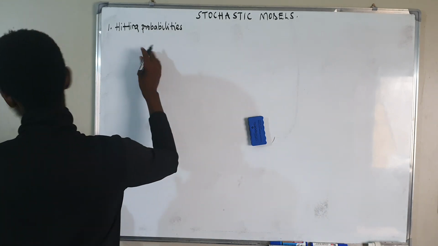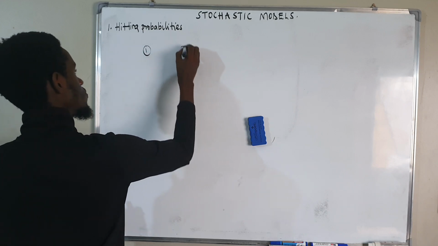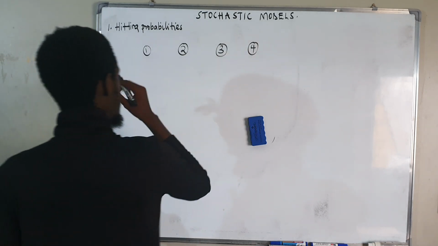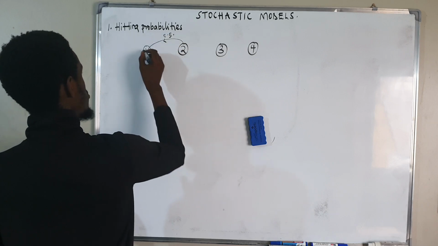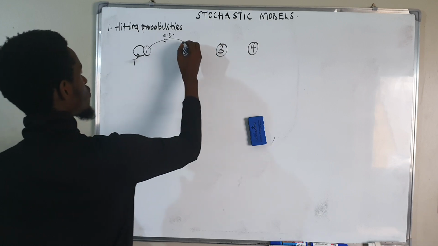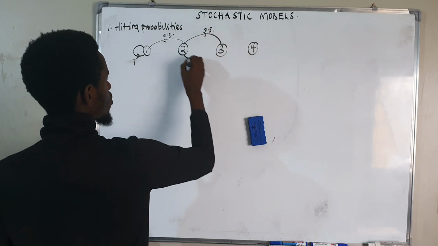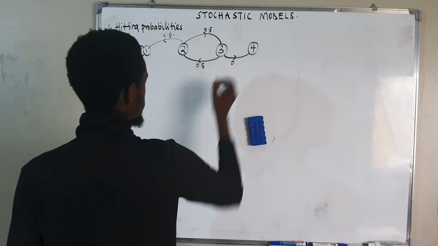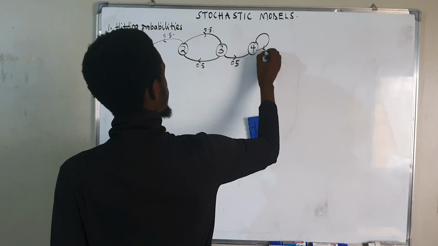We have 4 states: state 1, state 2, state 3, then state 4. The probability of me coming from 1 to 2 is 0.5. The probability of me coming from 1 to 1 is 1. The probability of coming from 2 to 3 is 0.5. The probability of coming from 3 to 2 is 0.5. The probability of coming from 3 to 4 is 0.5. And the probability of coming from 4 to 1 is 1.